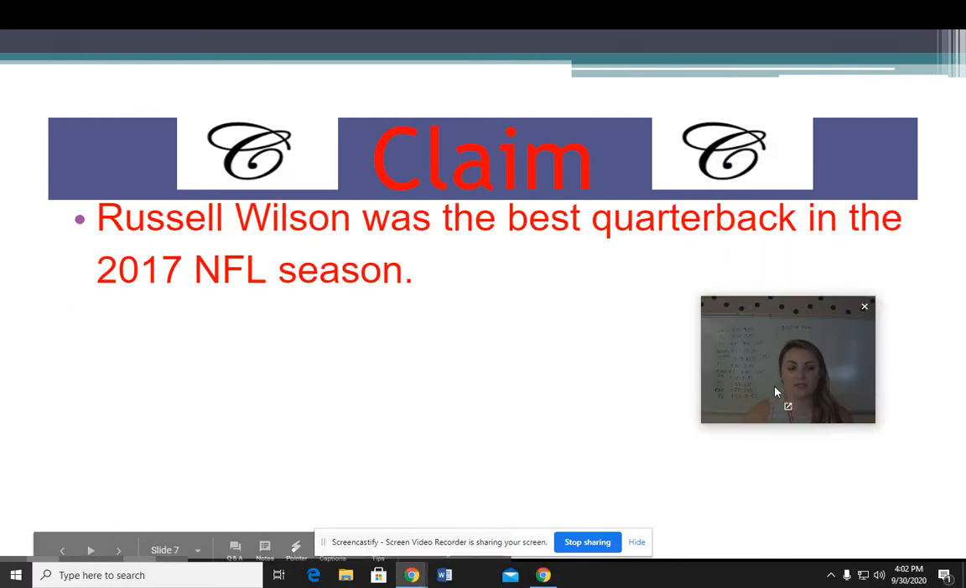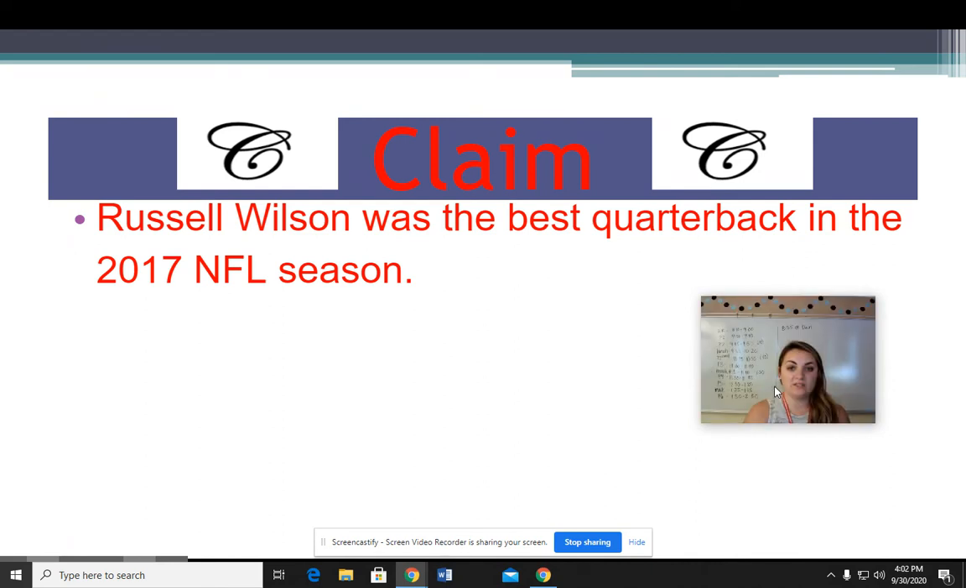So our claim, like we said, is that Russell Wilson was the best quarterback in the 2017 season. Again, the question that we were asked was, who was the best quarterback in the 2017 NFL season? Your claim is just the answer to the question. Russell Wilson was the best quarterback in the 2017 NFL season. Again, this has to be a full sentence. You want to make sure that you rephrase the sentence so that the person who is reading this knows what you're talking about, even if they couldn't see the question that's being asked. Again, you don't want to just say, Russell Wilson was the best.